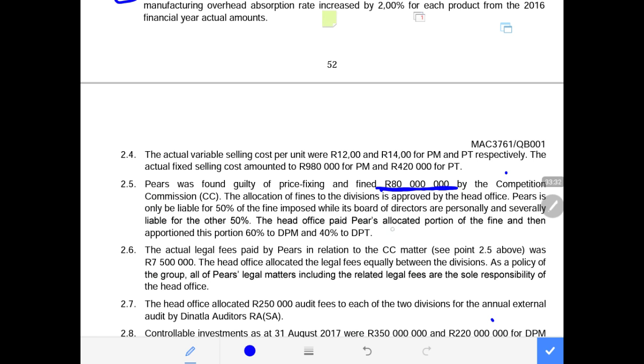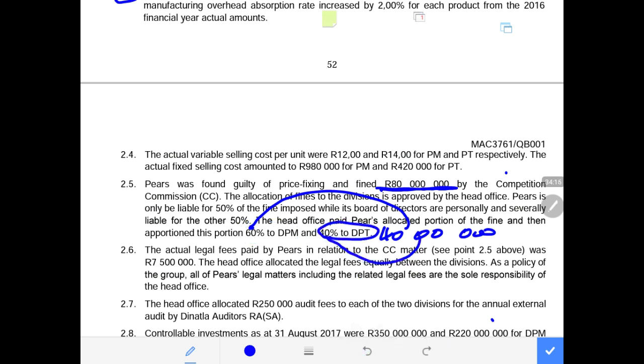So now the company was fined and paid 50%, which is 40 million. This 40 million was allocated to the two divisions, of which 60% went to one division and 40% went to the other. Although this has been allocated, it is a non-deductible expense. Now that it is allocated to the divisional managers who have no control over this expense and did not cause it, this expense must be removed when we are calculating the return on investment or the controllable profit, because the divisional managers have no control over it.